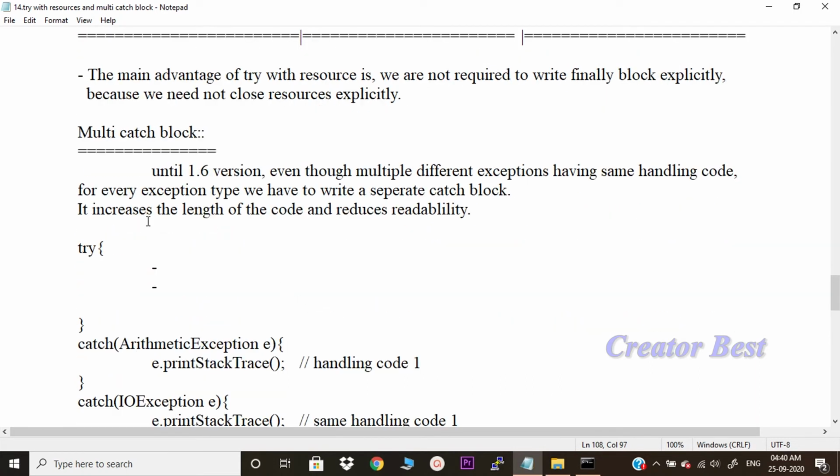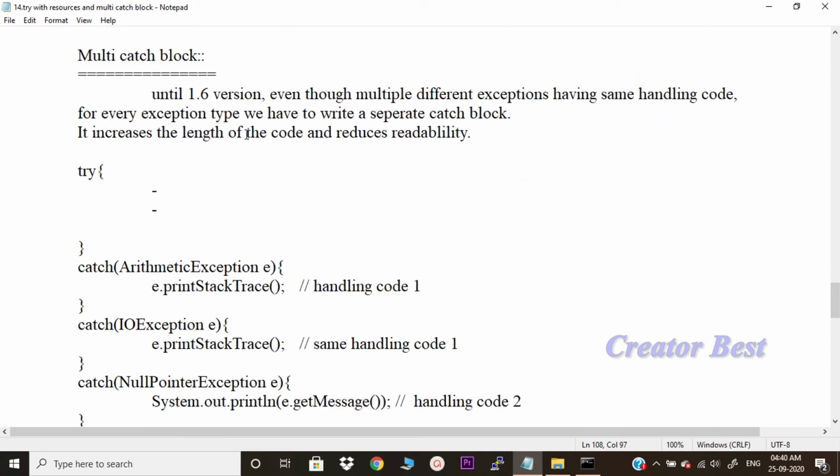Next topic, let us try to understand multi catch block. Until 1.6 version, even though multiple different exceptions have the same handling code, for every exception type we have to write a separate catch block. It increases the length of the code and reduces readability.